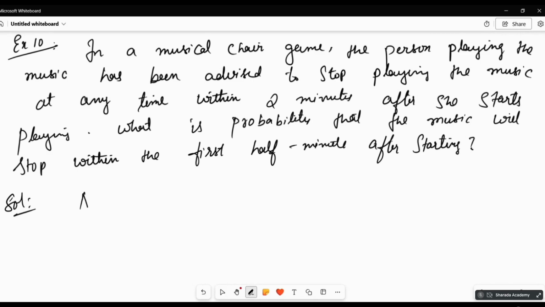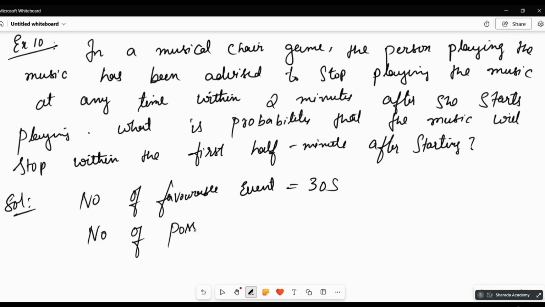Number of favorable events: how much will that be? 30, that is 30 seconds. Next, number of possible outcomes or possible events. What will that be?